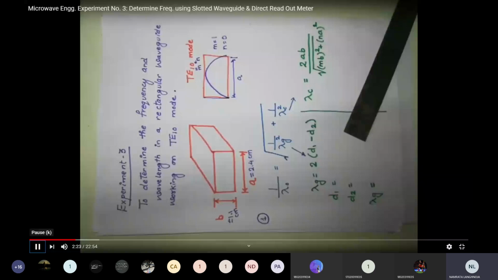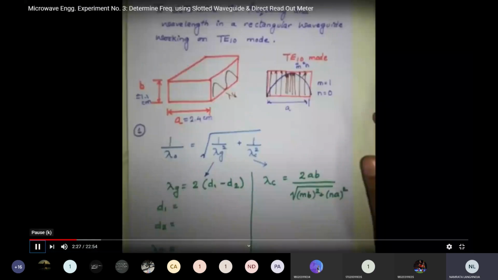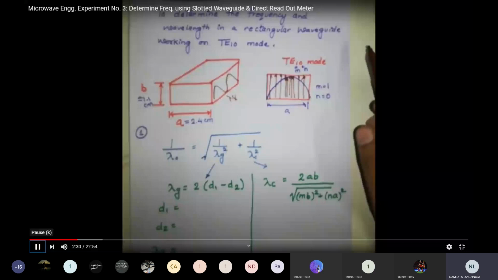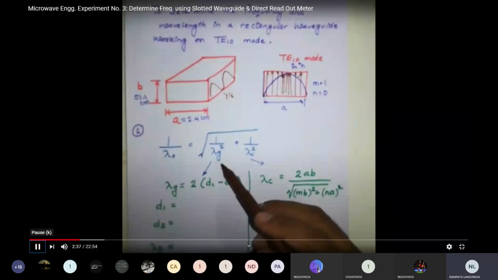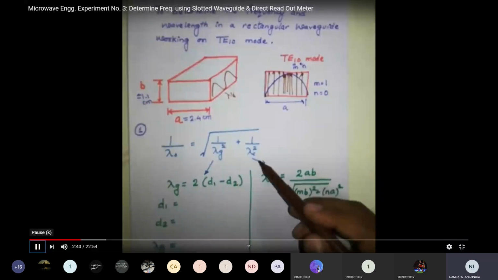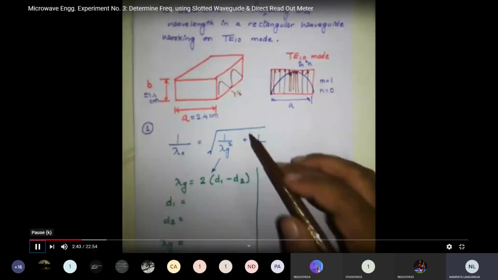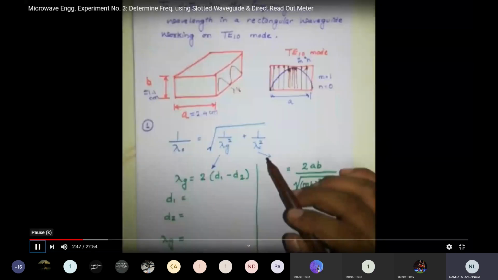So our aim is to determine frequency and wavelength in a rectangular waveguide working in TE10 mode. To determine that, we require this lambda g. We have to substitute our values, that is lambda g, lambda c in this equation: 1 upon lambda 0 is equal to under root 1 upon lambda g square plus 1 upon lambda c square. Now the question arises, what is this lambda g and lambda c?